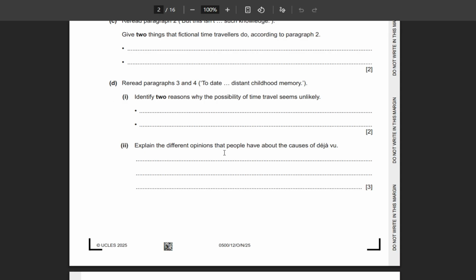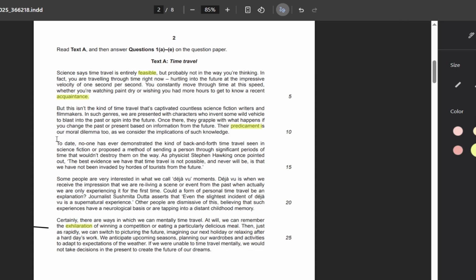Explain the different opinions that people have about the cause of deja vu. So 3 marks here, it means you have to write a paragraph, but there should be 3 points there, right? So different opinions people have regarding deja vu. This is the fourth one.